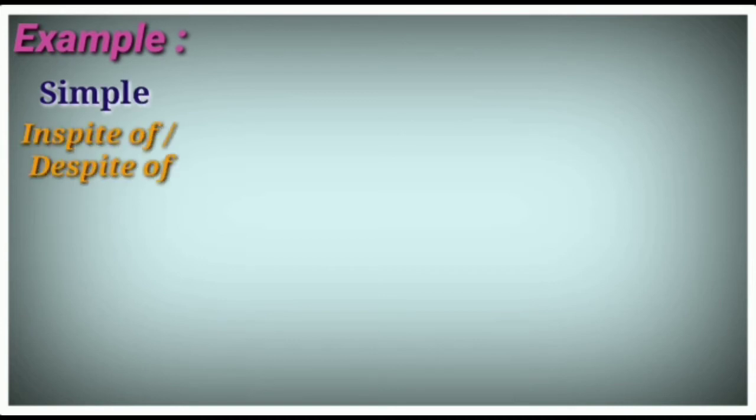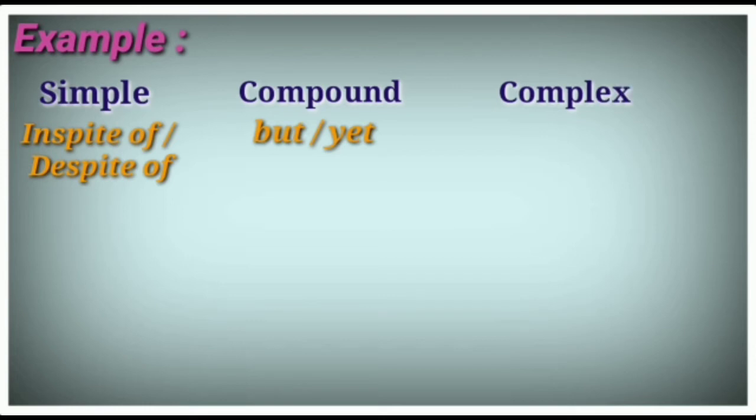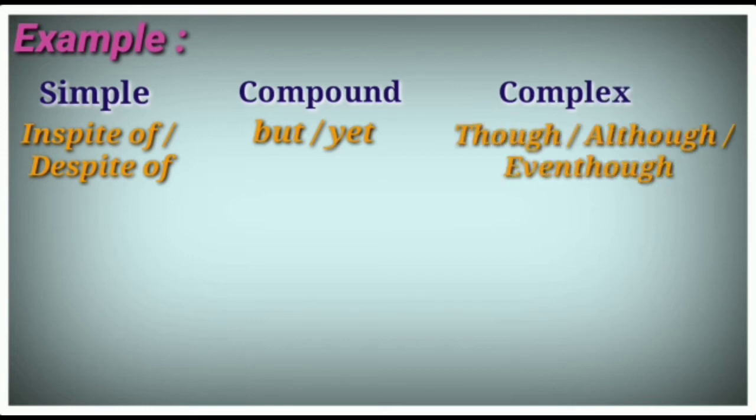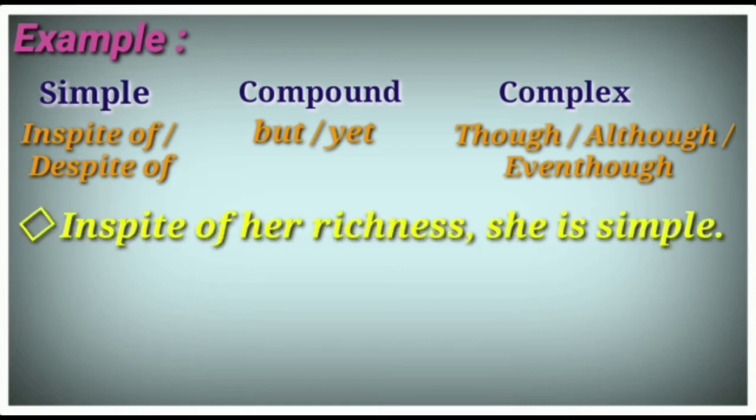Next example. Simple: in spite of or despite of. Compound: but or yet. Complex: though or although or even though. In spite of her richness, she is simple.